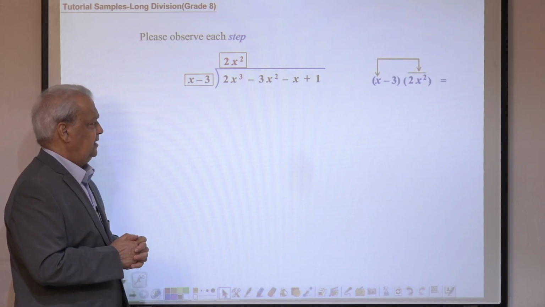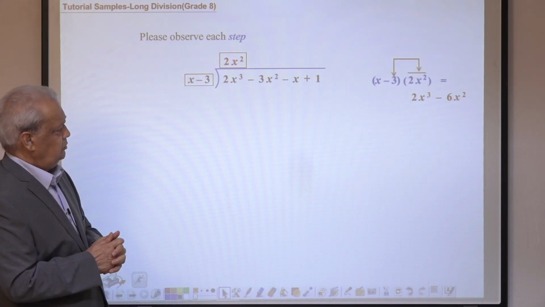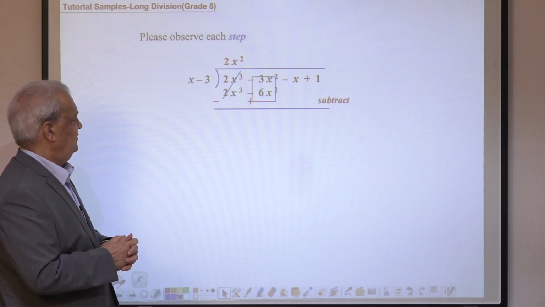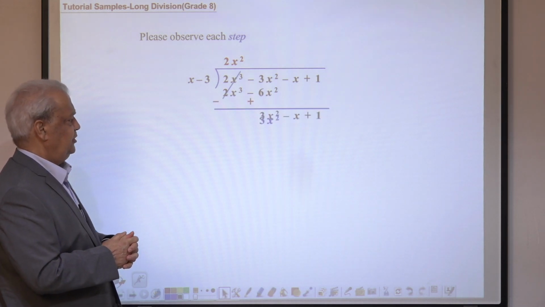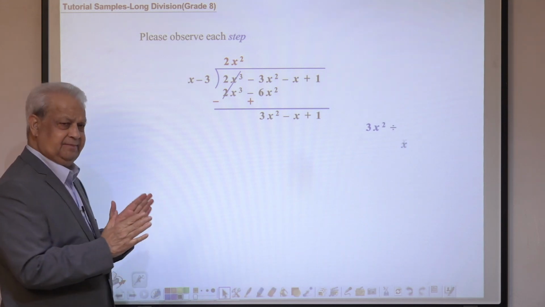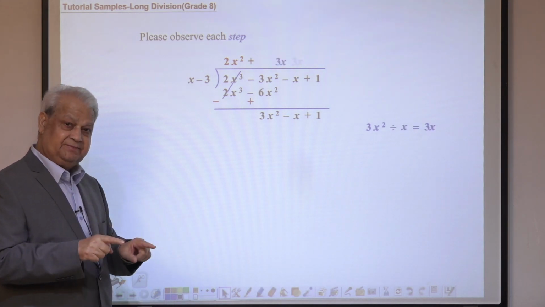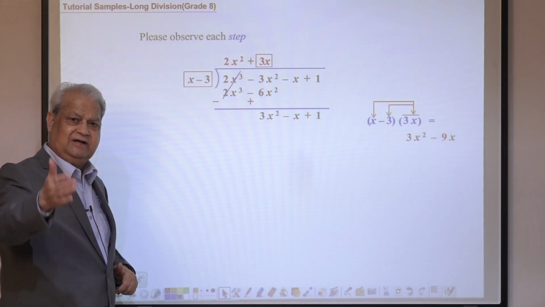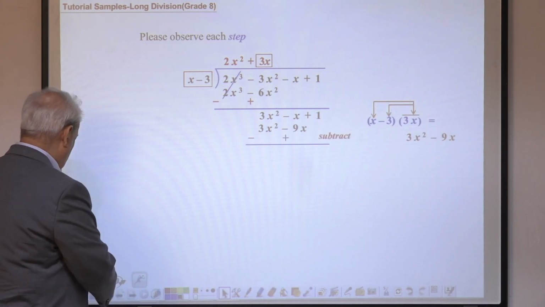multiply the partial quotient with the divisor using the distributive property, write it below the dividend, subtract it, and continue the process step by step. I have automated all the steps; otherwise it stops at every step for the teacher to ask questions at every stage. So let me go back.